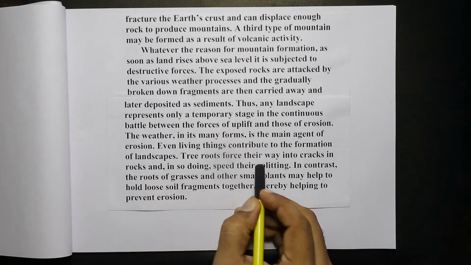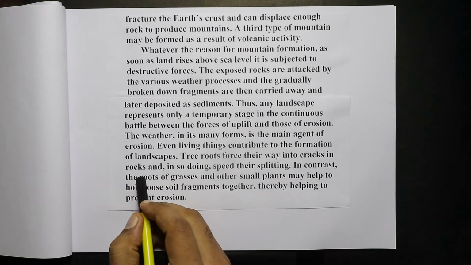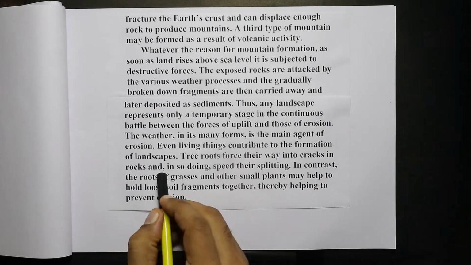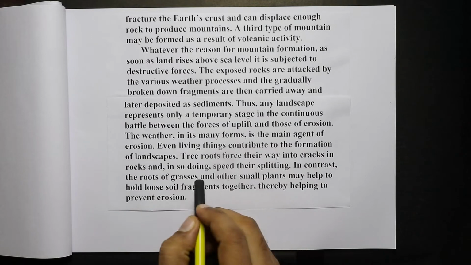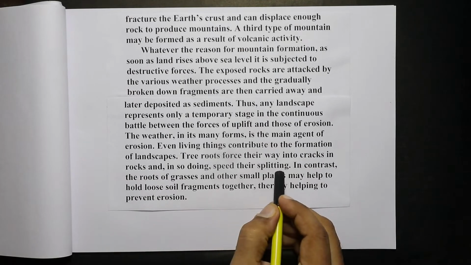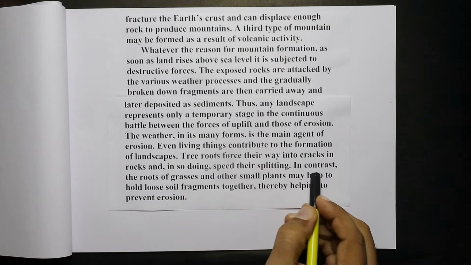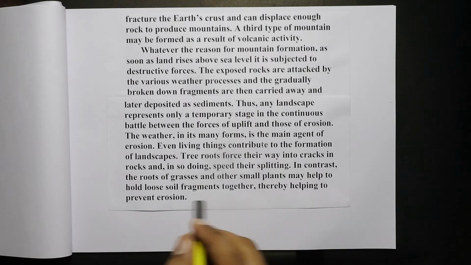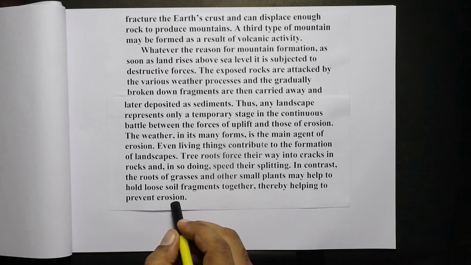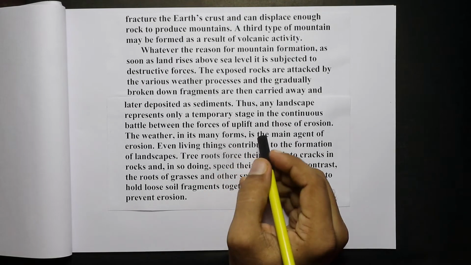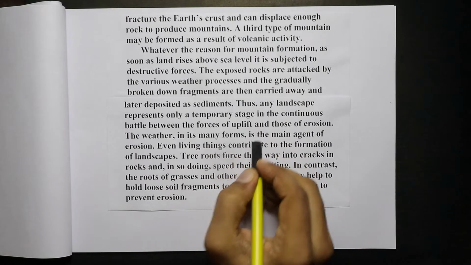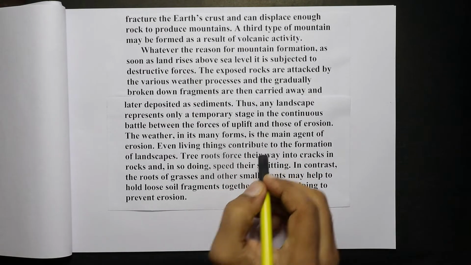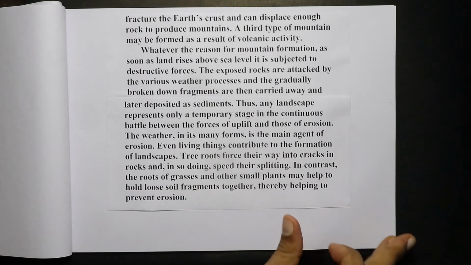The tree roots force their way into rocks and they crack the rocks or break the rocks, leading to erosion. And it speeds up the splitting up of rocks. In contrast to this, roots of grasses and small plants, they prevent erosion. So it talks about the various factors that contribute to uplift as well as the destructive forces. Let us start with the questions now.